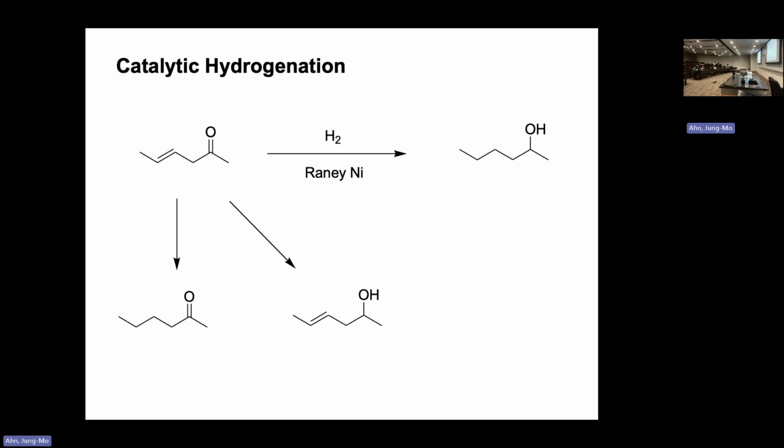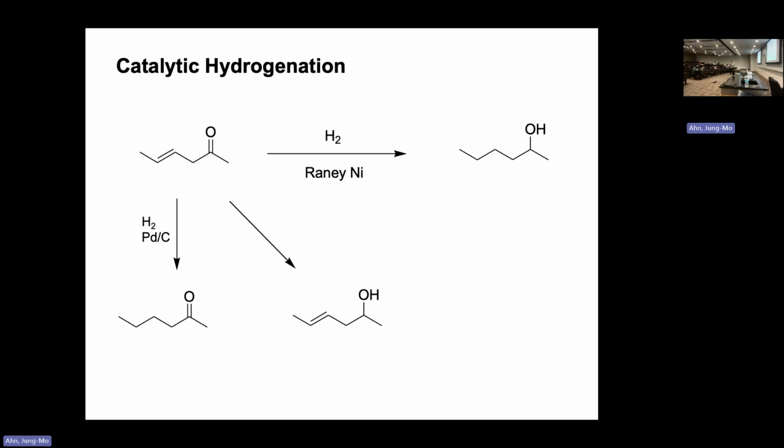This is a very interesting situation. We can also do things very selectively. We can reduce all of them, or we can just reduce the double bond, or we can only reduce the carbonyl. We can choose what to do depending on what reagent you use. Let's say you want to just reduce the double bond, not the carbonyl. That's palladium. Palladium is more selective to double bonds. Palladium is not really doing much for the carbonyl.